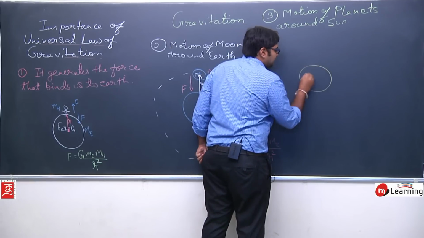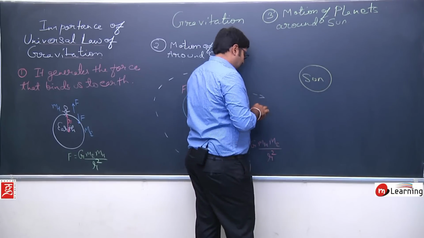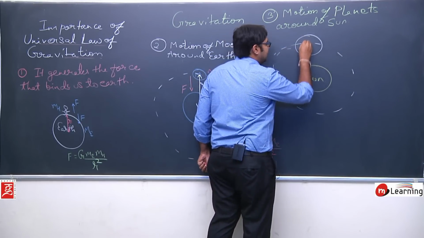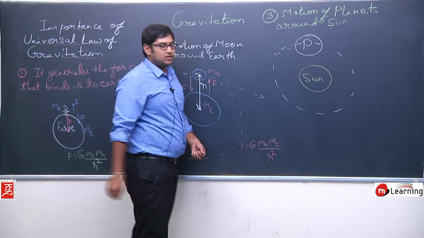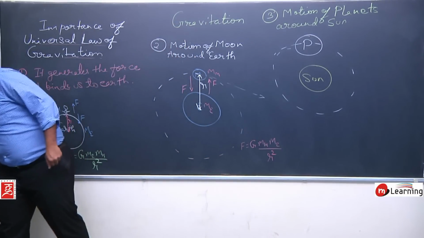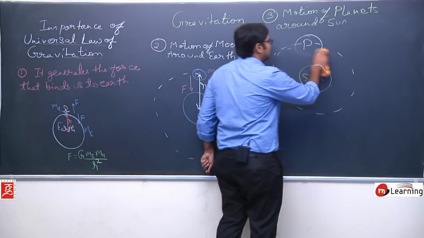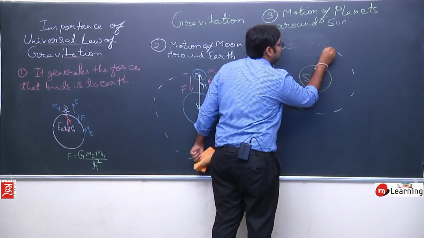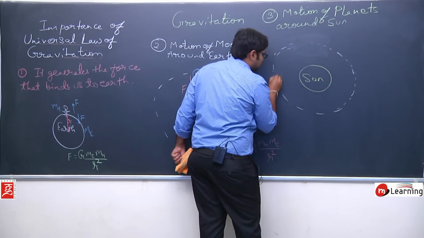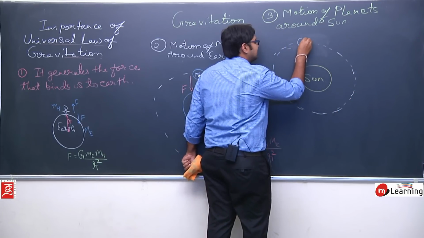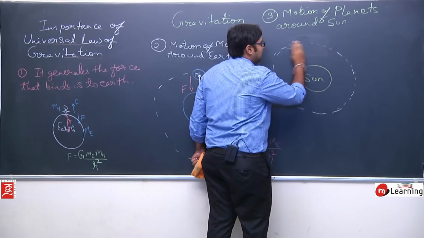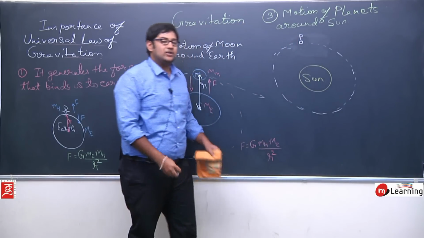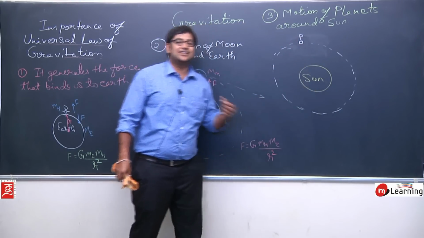Let us suppose this is the sun, and we can see the planets revolve in this type of circular orbit. Let us say this is a planet. The planets are comparatively very, very small. Even Jupiter is very small compared to the sun. The planet would be very, very small compared to the size of the sun.